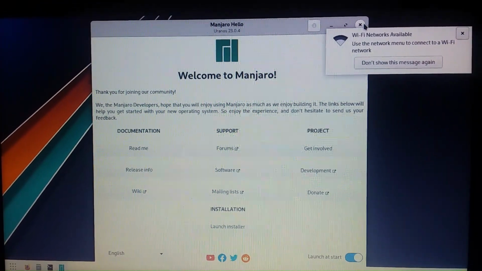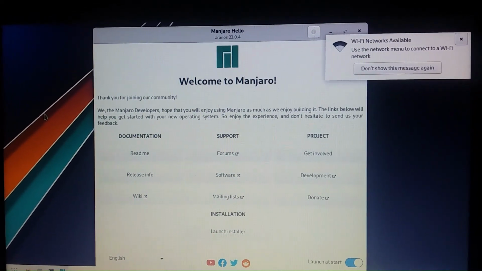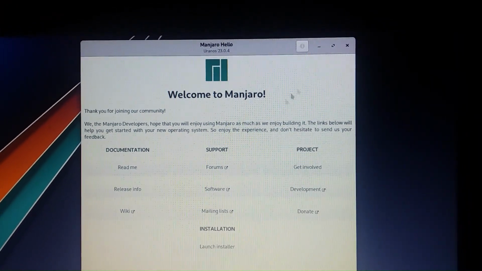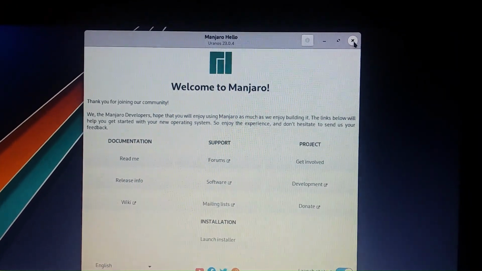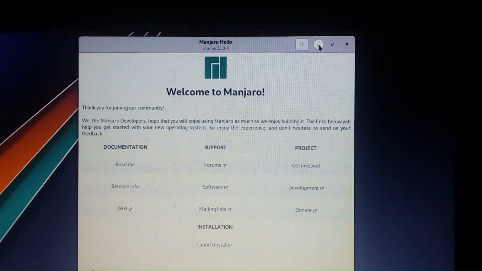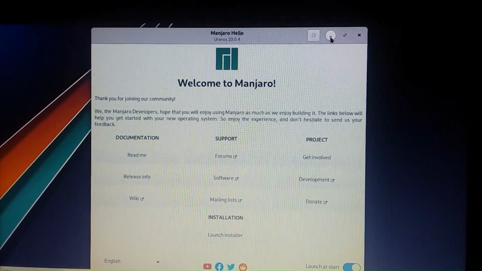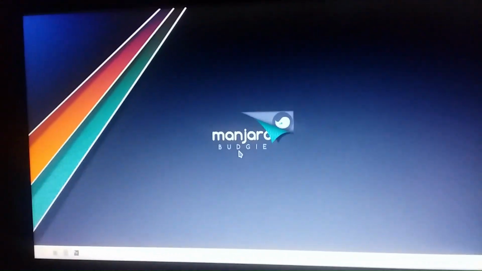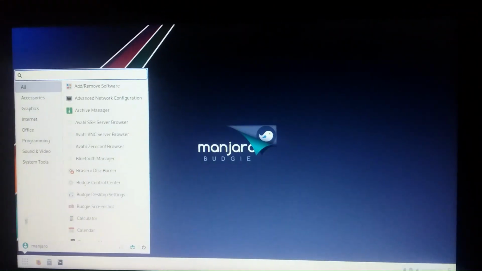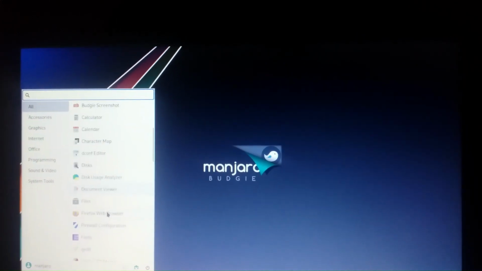And here you can see welcome to Manjaro, and Wi-Fi available. Okay, and here you can see documentation, support, project, and here welcome to Manjaro. Thank you for joining our community, and here the details are there. We, the Manjaro developers, hope that you will enjoy using Manjaro, and some details are there, and Manjaro Budgie started, and here you can see the features and all.